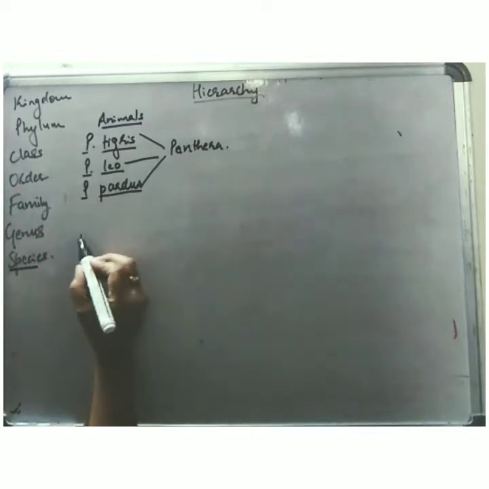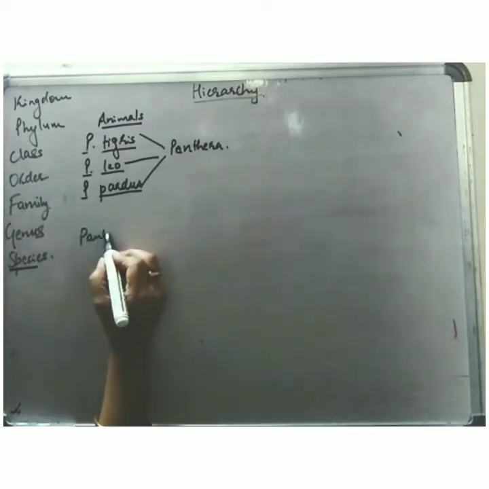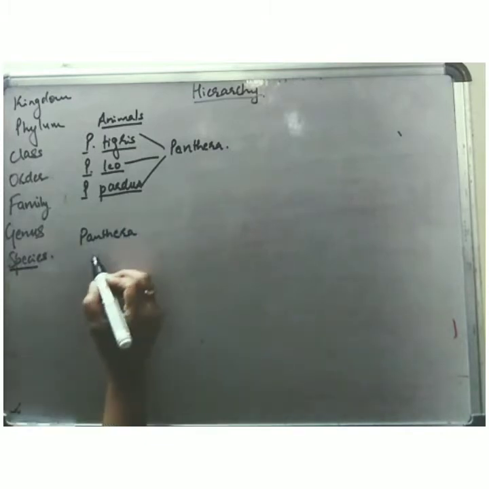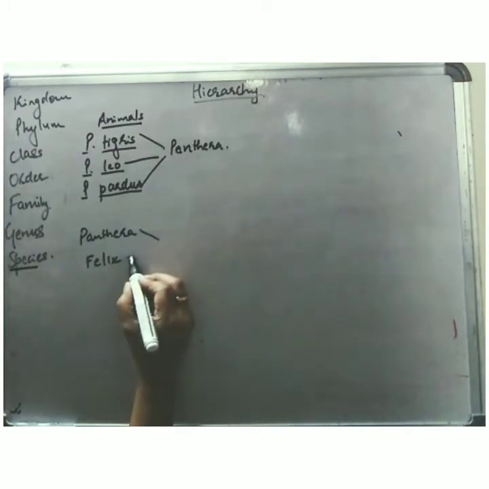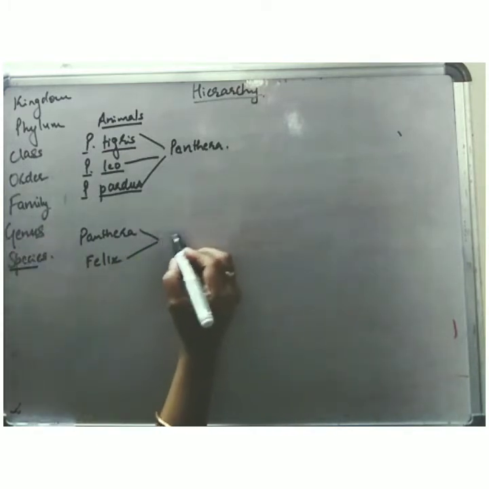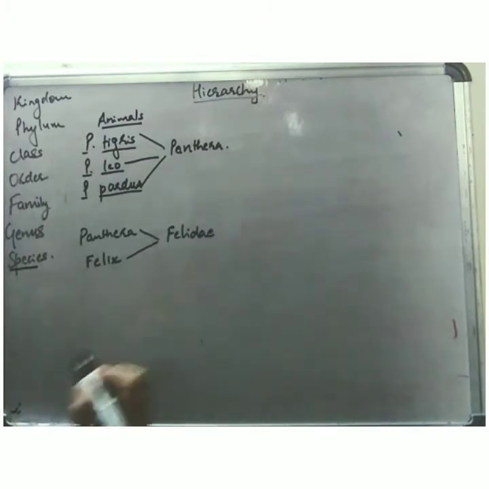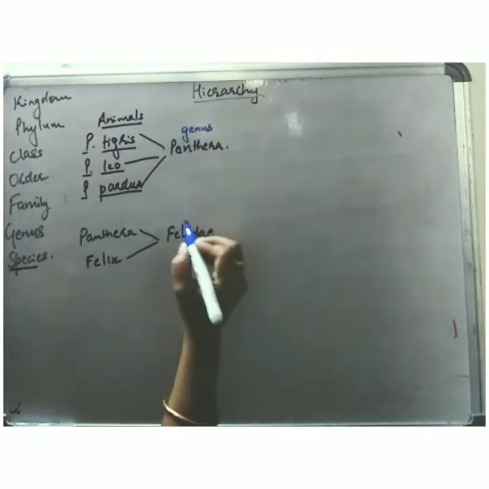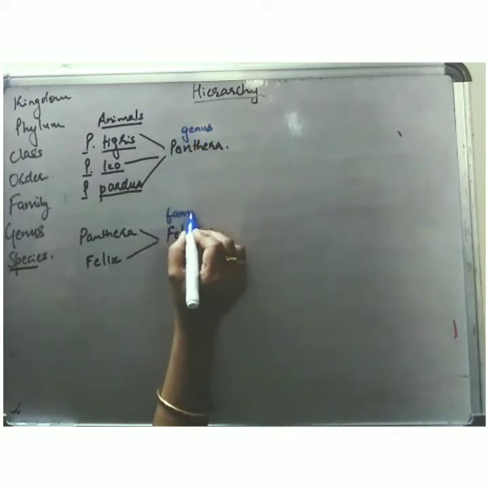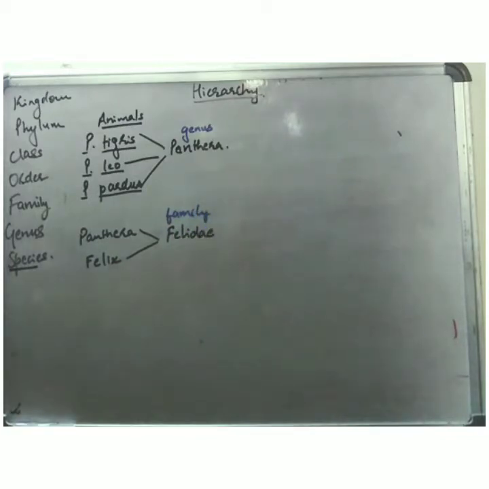So genus Panthera, along with genus Felis. Felis consists of small cats. They are placed under the family Felidae. So Felidae is the family. So this was genus Panthera and this is the family Felidae.